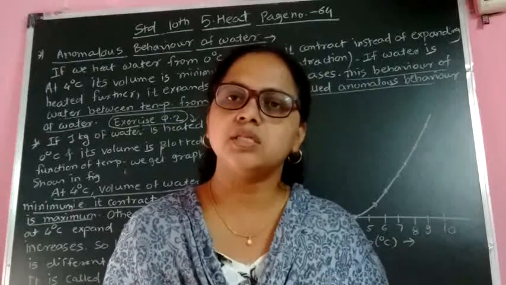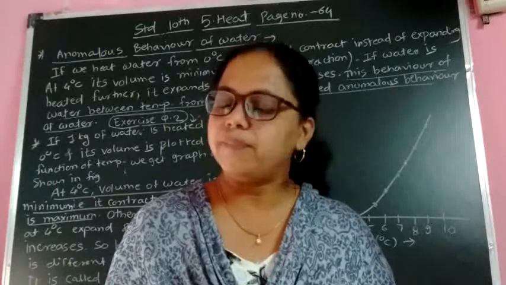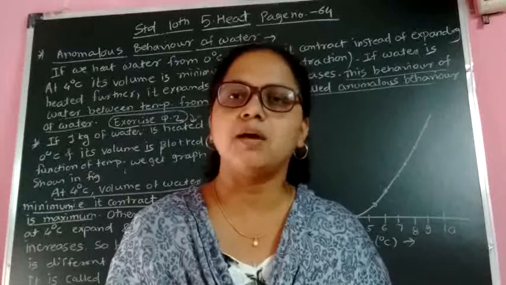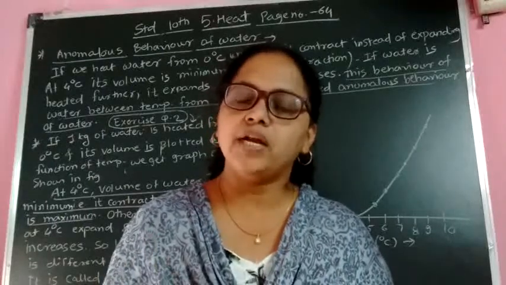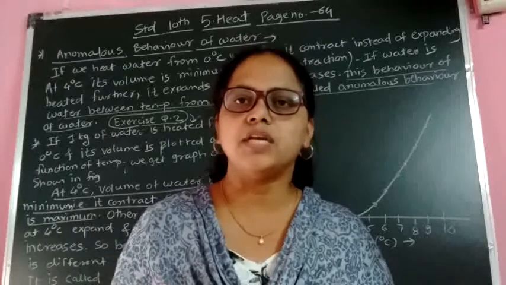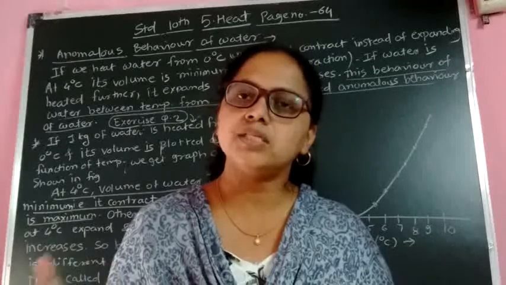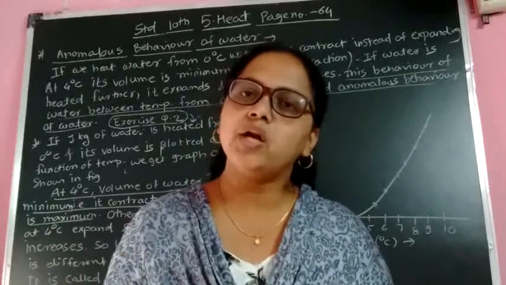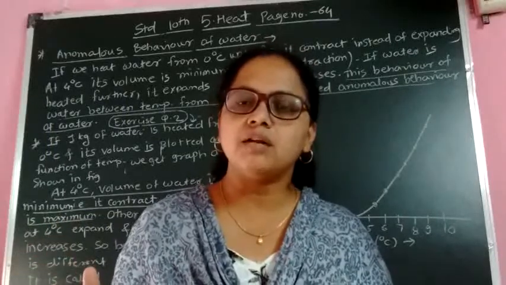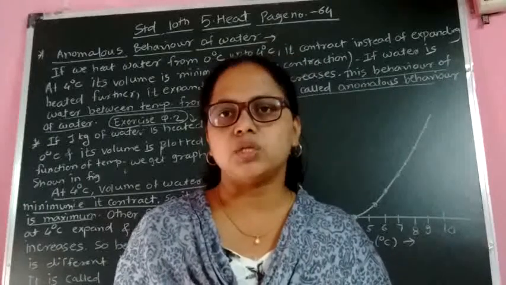Normally our body temperature is 37 degrees Celsius. You know that. So if the temperature of an object is less than our body temperature, we feel that the object is cold, for example, ice. And when the temperature of an object is higher than our body temperature, we feel that the object is hot, for example, boiling water. Its temperature is 100 degrees Celsius. As compared to our body temperature, this temperature is very high, so we feel that this object is hot. Now this is the answer to this question.